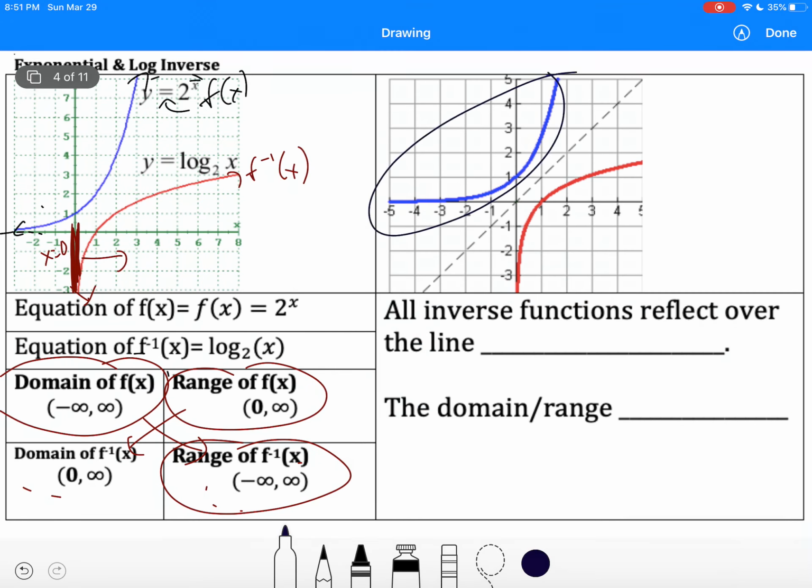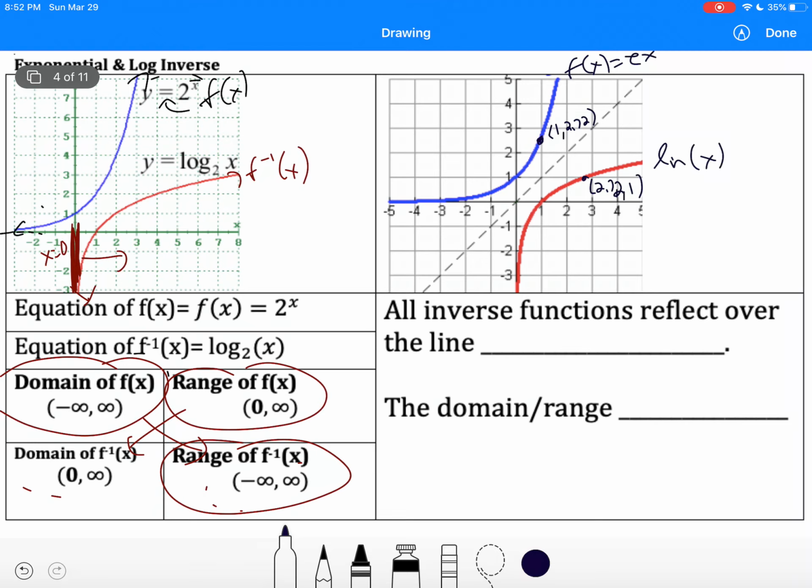Looking over here, what is the equation of this blue graph here? Okay, it is e to the power of x. Okay, e to the power of x. Because the first point of this one is 1 comma 2.72, right? What's the equation of this one? All right, good. It's ln of x. Because the point here is, oh, not that one, 2.72 comma 1.